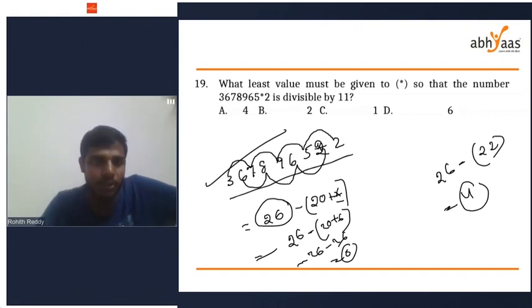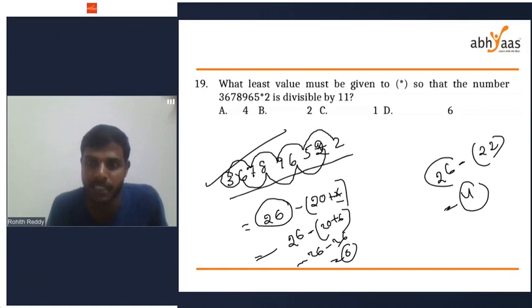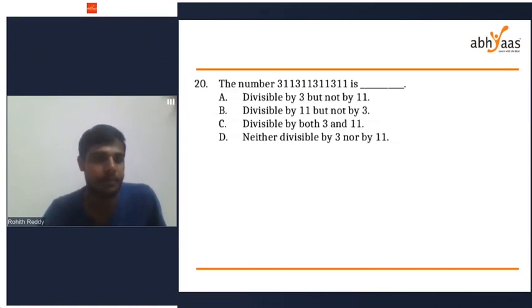If you put star equal to 2, the sum of all the numbers in even places is 22. But their subtraction should be either 0 or 11. If star equals 6, the difference is 0. But if it is 2, the subtraction is not 0. Is that clear? 3 plus 7, 10, 19, 24, 26. The sum of all the numbers in odd places is 26. So the sum in even places should be 26. Luckily here it is 26 if star equals 6 for question number 19.